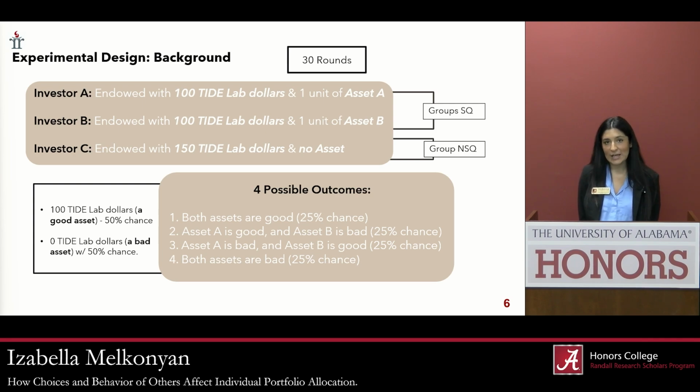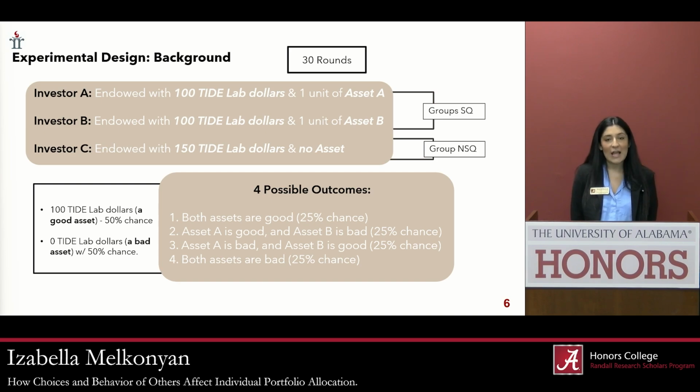So investors A and B will be classified in groups SQ, standing for status quo, as they are given an asset. So then later on they will be given the choice to either stick with their asset or invest in a new asset, so that status quo is being induced in them. Whereas with investor C, they are given no assets, so they're in group NSQ, as no status quo is being induced.